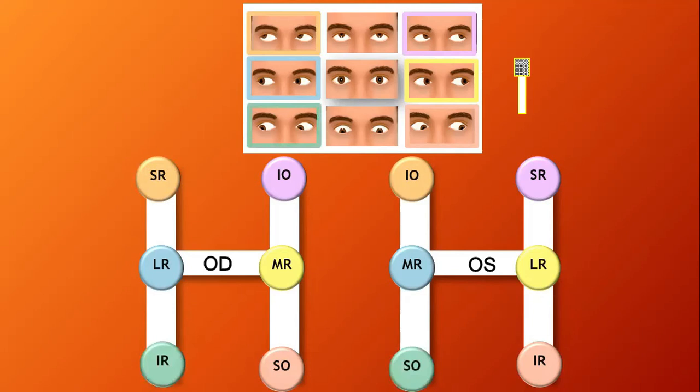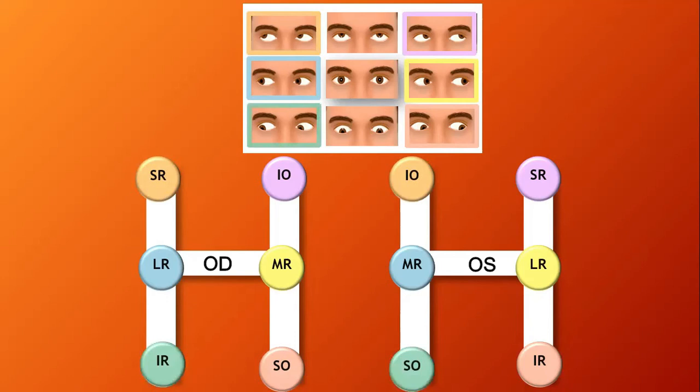So when you are testing the lateral rectus in one eye, you are putting the target on the same side. We call it an ipsilateral target. So the ipsilateral target here is testing the lateral rectus, but this target is considered contralateral to the medial rectus. That's why we tell the undergraduate students, when you want to test the medial rectus in one eye, you have to put the target on the contralateral side, because you are testing here the medial rectus of the right eye. So you put the target on the left side. All right.